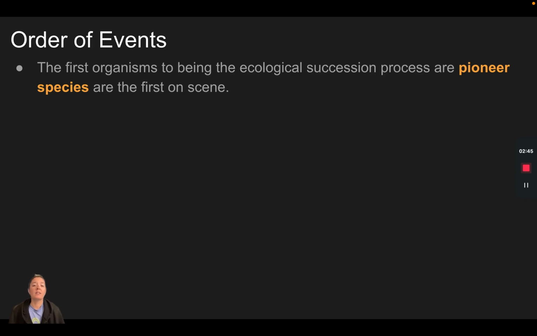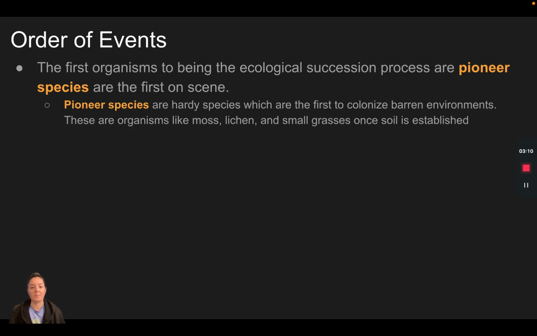So the order of events: those first organisms, the moss and lichen, since they are the first ones on the scene, are called pioneer species. Just like pioneers coming west across America, they are pioneering, they are starting new. These pioneer species are starting an ecosystem from scratch. They are the first ones there. Those pioneer species must be hardy, so they have to be resilient. They have to be able to stand up to those barren rocks and those other barren environments.